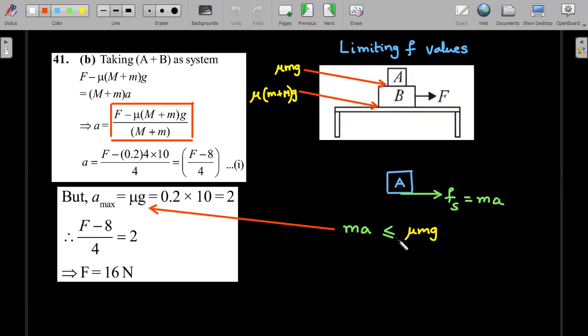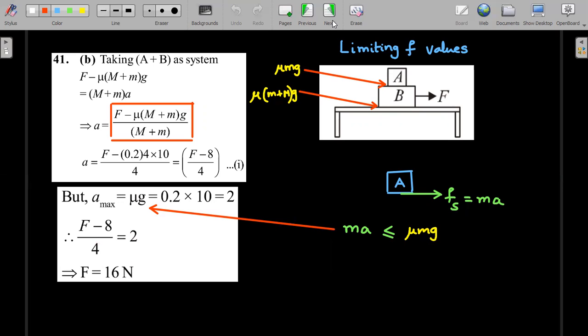Since you want the maximum value of F, the limiting value will have the equality. That means a should be mu g, and that's what he has written directly in the textbook here. This directness came from the analysis that I have done here. Fs should become the limiting value so that the sliding starts. So he substituted F minus 8 by 4 equal to mu g, which is 2 in this question. That gives you 16 Newton.